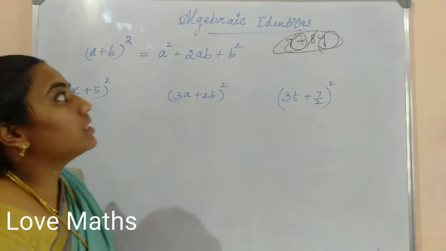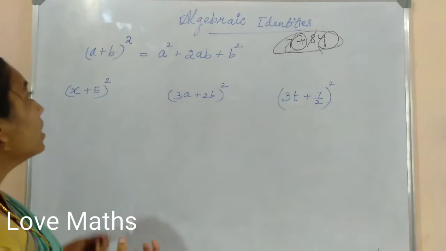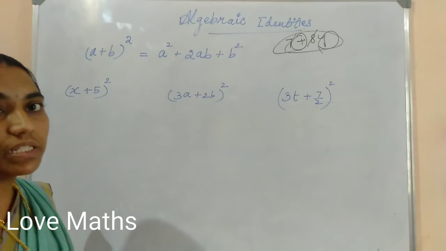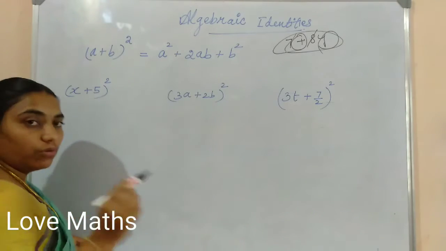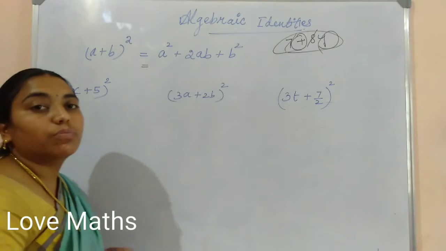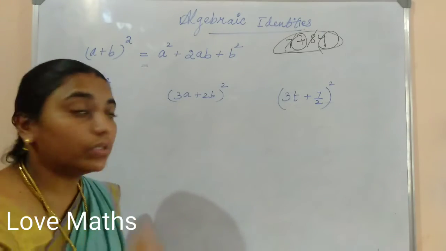Next, what is meant by algebraic identities? They are formulas such as (a plus b) whole squared is equal to a square plus 2ab plus b square. How does this come? You don't have to memorize it. (a plus b) whole square means you should multiply a plus b two times.